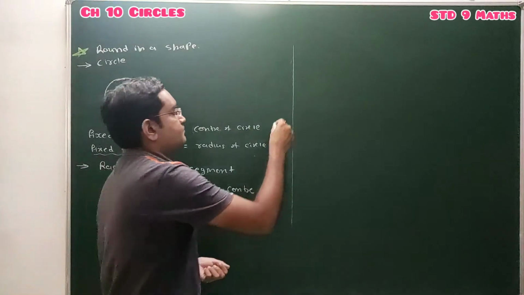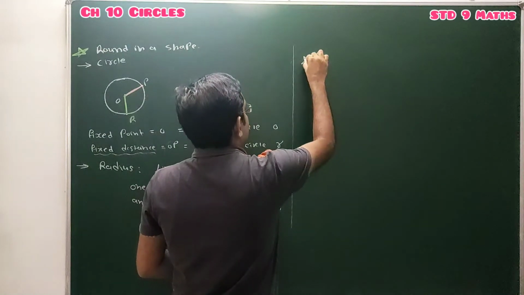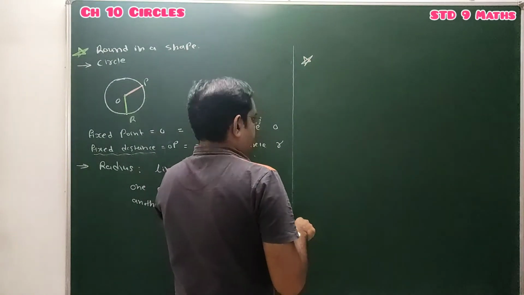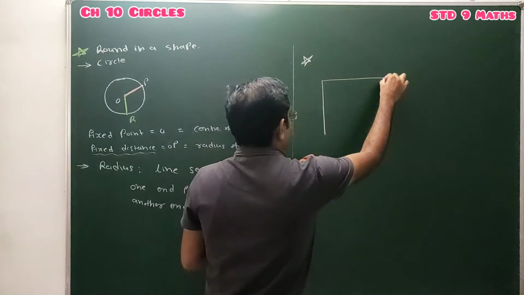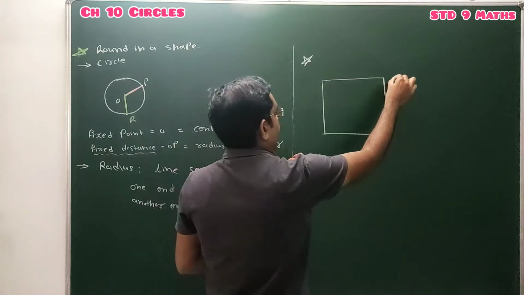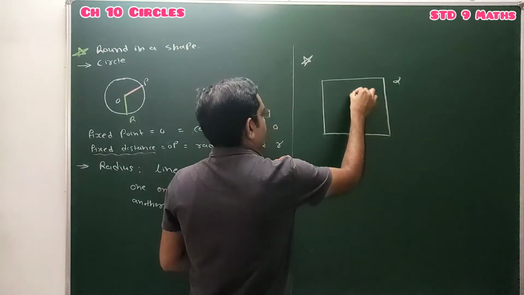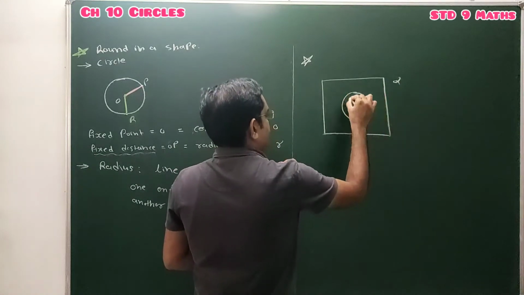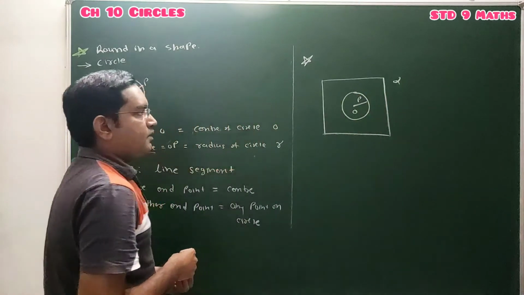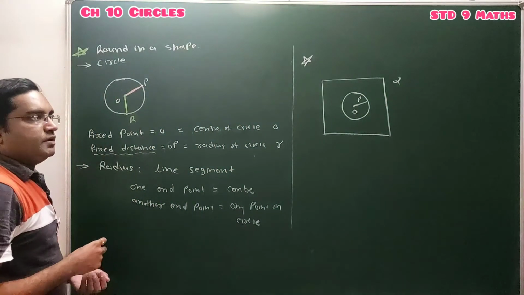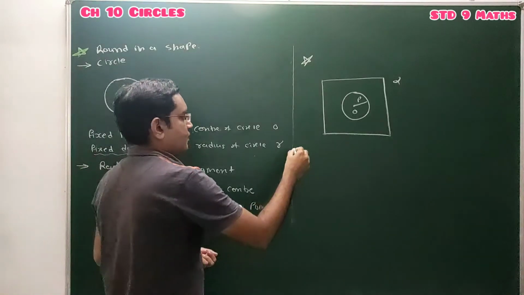Now next one. If we draw a circle in a plane, suppose this is one plane. Normally planes are represented by alpha, and if we draw one circle in a plane, a circle with center O and radius OP, that circle divides our plane into three parts.